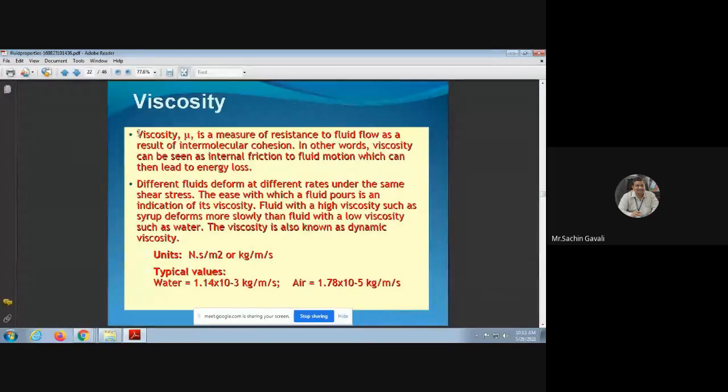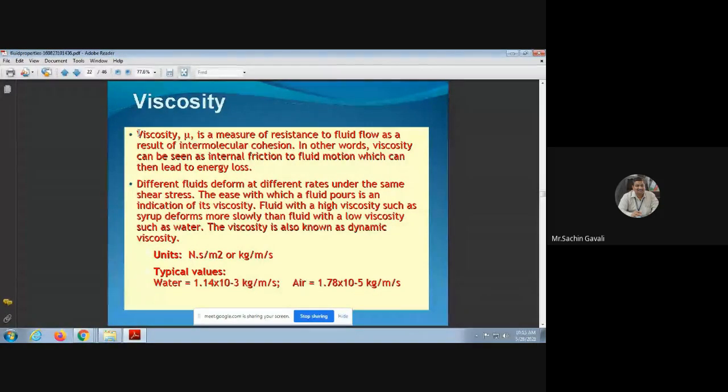Definitely water, because water has less viscosity, as its molecules have very little distance among themselves as compared to the molecules of the syrup, and therefore syrup will have more viscosity. So it depends on the molecular distance, the internal structure of the fluid, and that is called internal resistance.